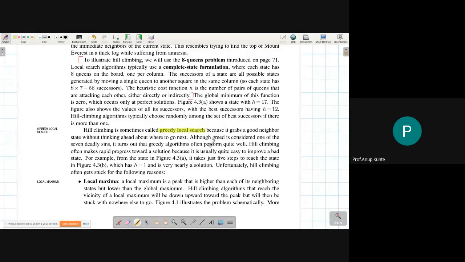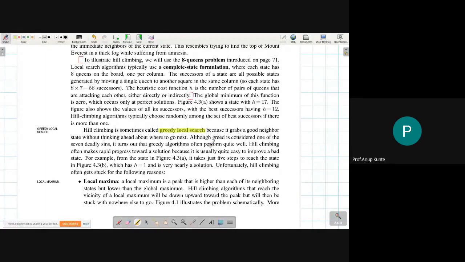The difference between these two algorithms is that the earlier algorithm used to remember a lot of things. This algorithm does not remember anything. It just looks at its neighborhood, takes the best way forward, and takes that step. If it does not get a better solution than the current node, it stays in that node and returns it as the solution node.